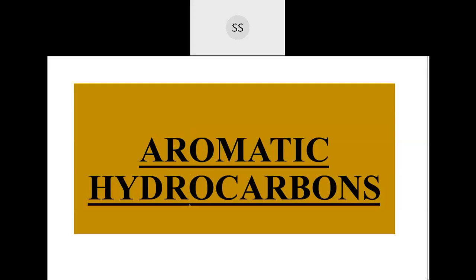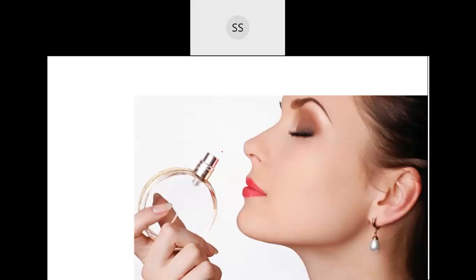So aromatic hydrocarbon. See, the name aromatic, why has it come? Because of the smell. They have a pleasant smell. These aromatic compounds have a nice pleasant smell. Some have a characteristic smell also, due to which the name has fallen as aromatic compounds. So basically these aromatic compounds have a characteristic smell.